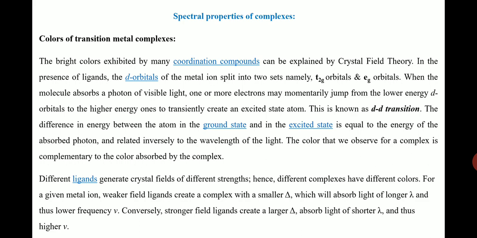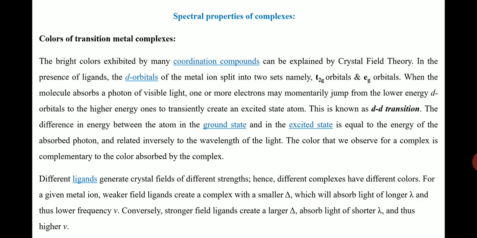Then the energy difference between the ground state and the excited state is equal to the energy of the absorbed photon, and is inversely related to the wavelength of the absorbed light. Got it? The color that we observe for a complex is complementary to the color of the radiation absorbed by the complex. And you know the difference between observed color and absorbed radiation, got it?